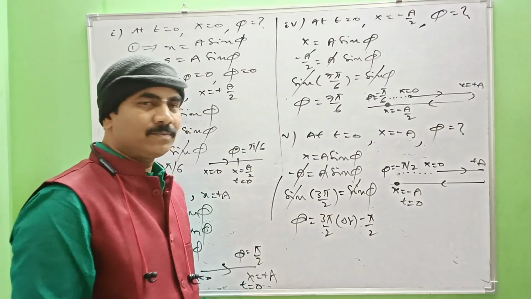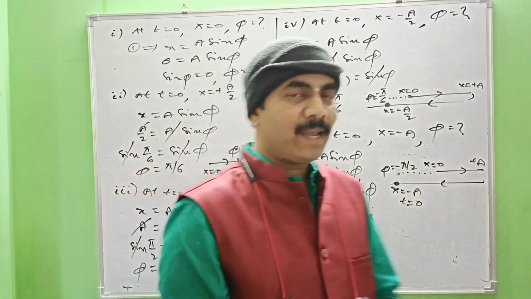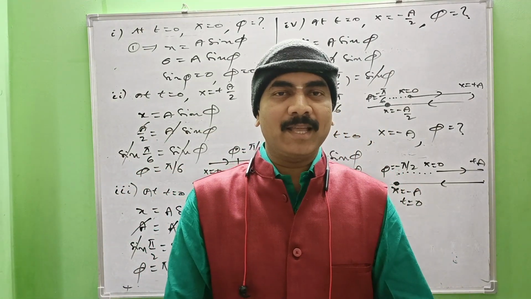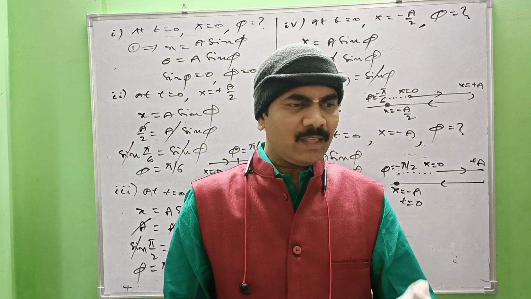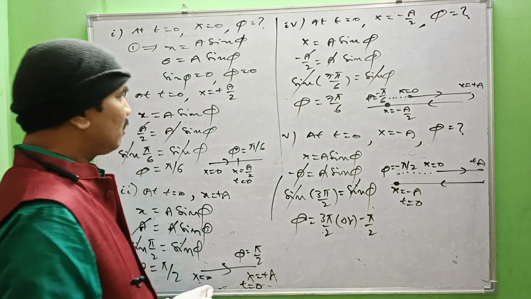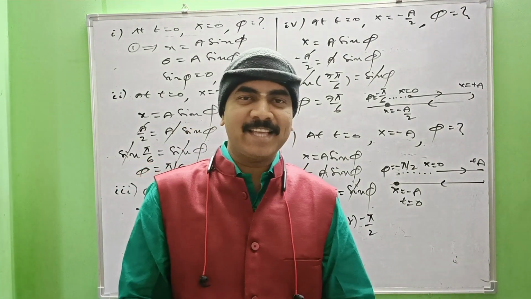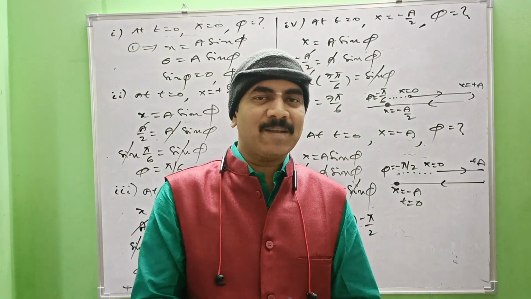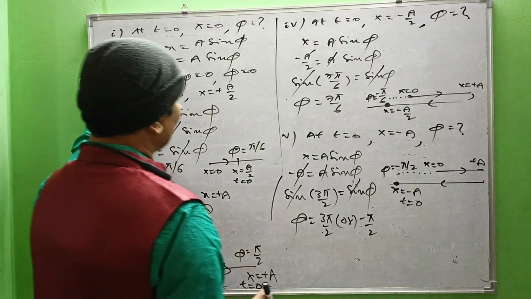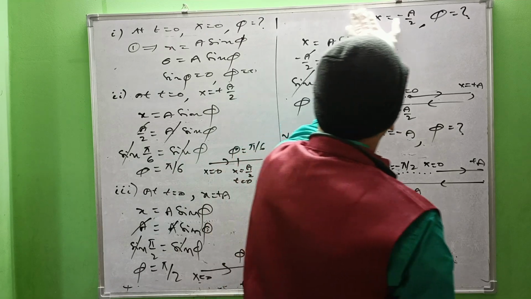So that's how one can get an idea of the position as well as the direction of motion of the particle if you are familiar with the term phase or phase angle. That is the importance of phase angle in the oscillation of a particle. Am I right? Now let us see one numerical.